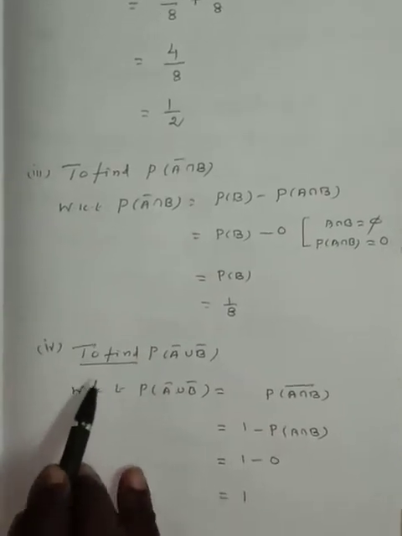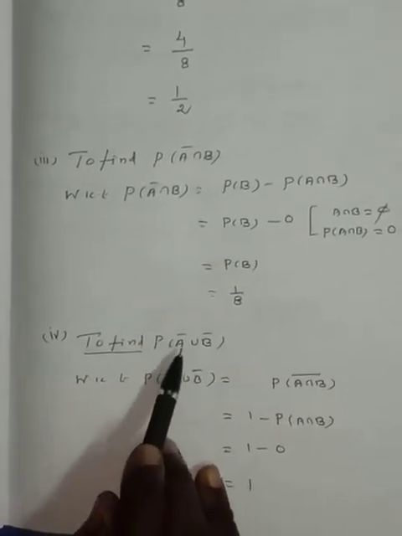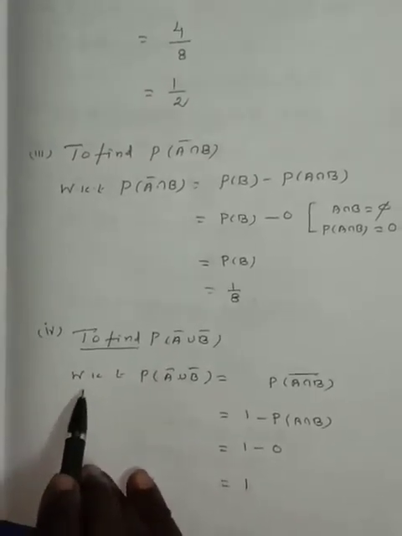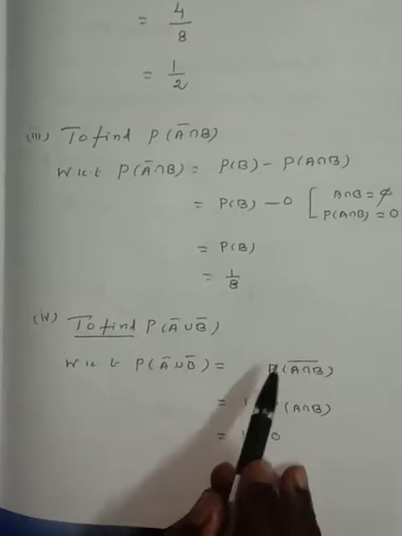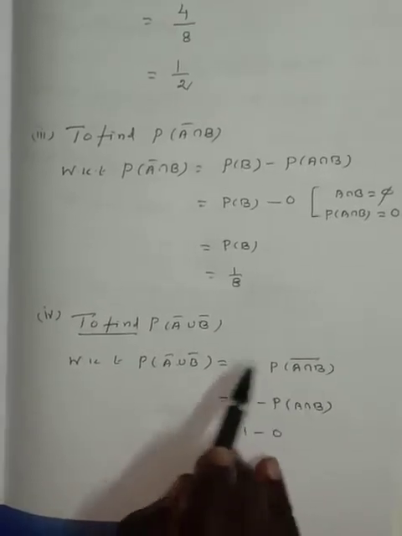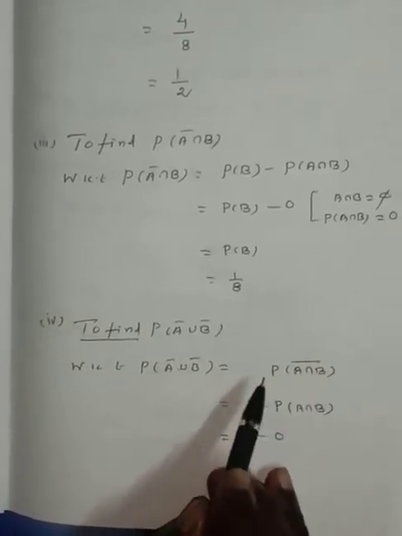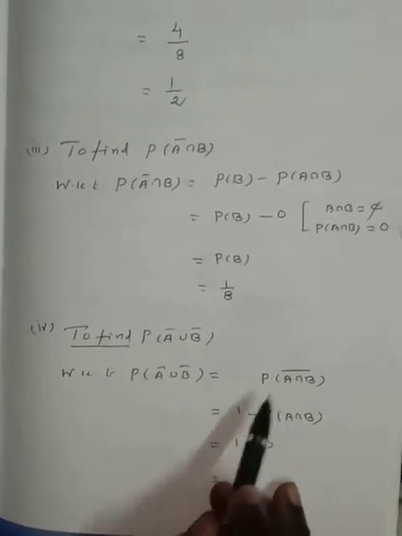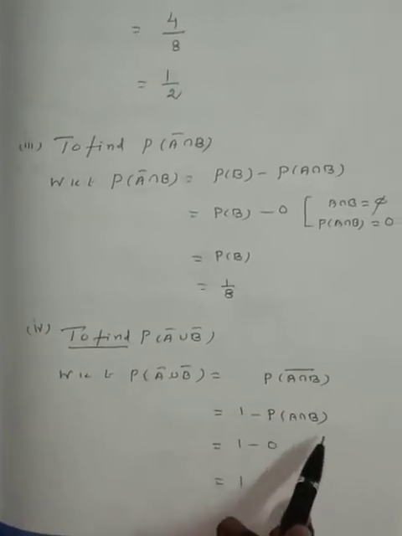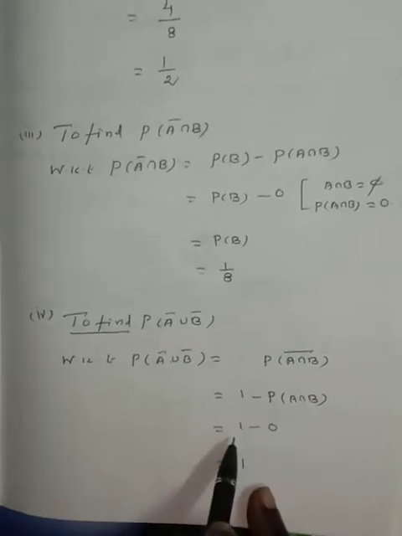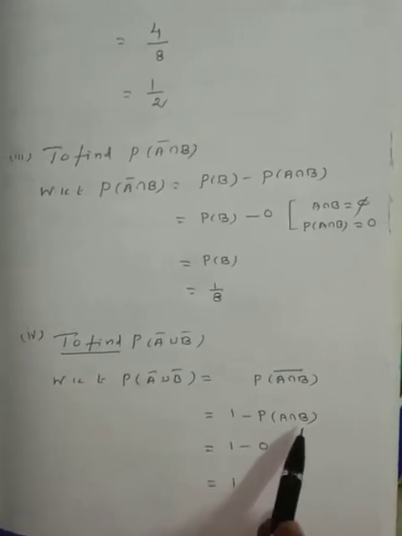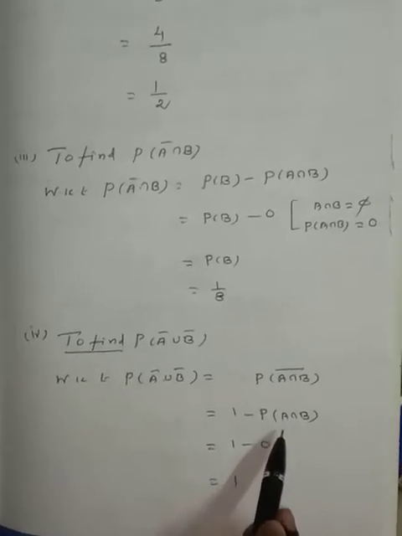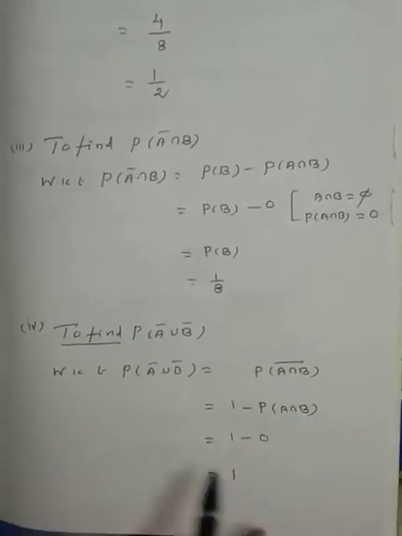Subdivision number 4. To find P of A complement union B complement, we know that P of A complement union B complement is equal to P of A intersection B whole complement. A intersection B whole complement can be written in the form of 1 minus P of A intersection B. P of A intersection B is already 0. Why? Because there are no common elements in the sets capital A and capital B. So 1 minus 0 is 1.